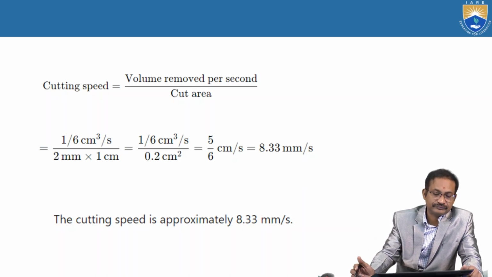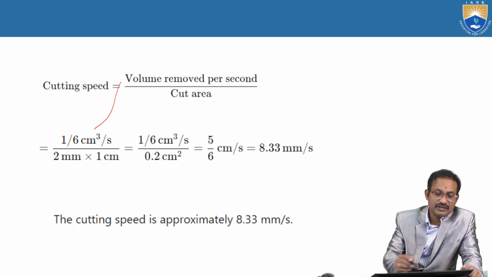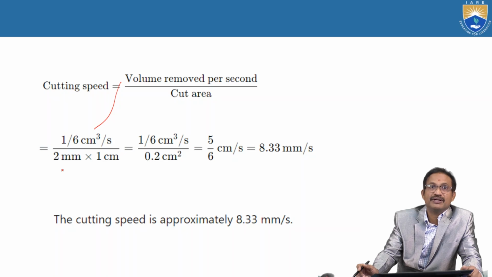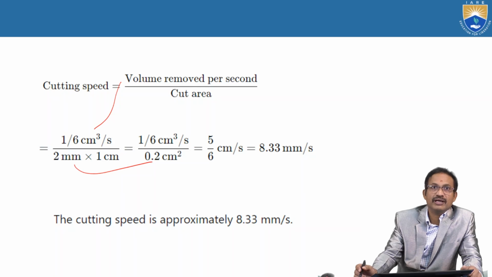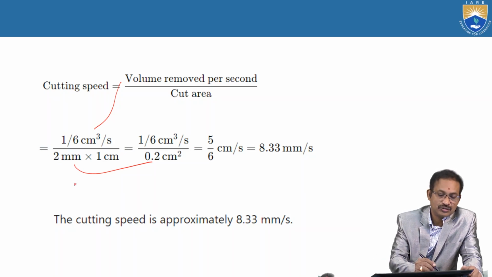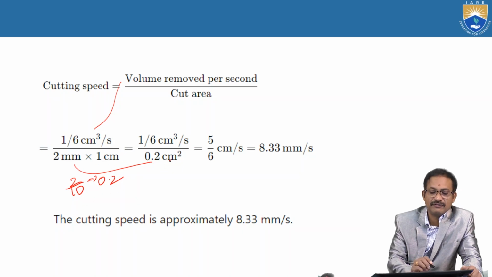So substitute the values. We got 1 by 6 cm cube per second, and the cut area equals 2 mm into 1 centimeter. Here we have to convert the mm into centimeters: 2 by 10, that is 0.2. So 0.2 into 1, 0.2 cm square.